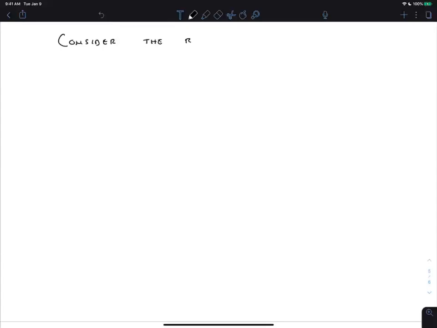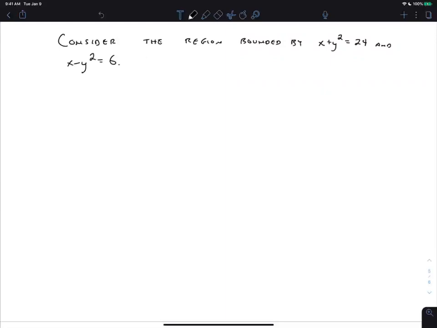Here's one. I don't know if this is that hard, but this is one that was on an exam recently. All right, so consider the region bounded by those curves. Because of time, I'm going to go ahead and do that.